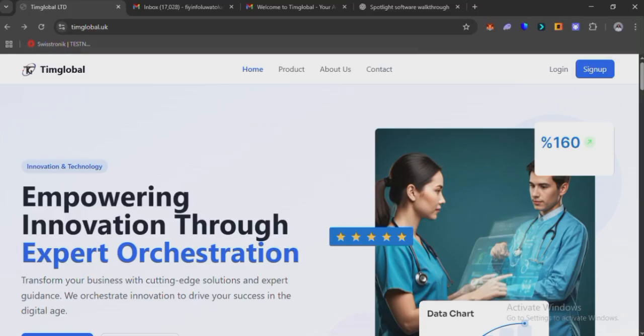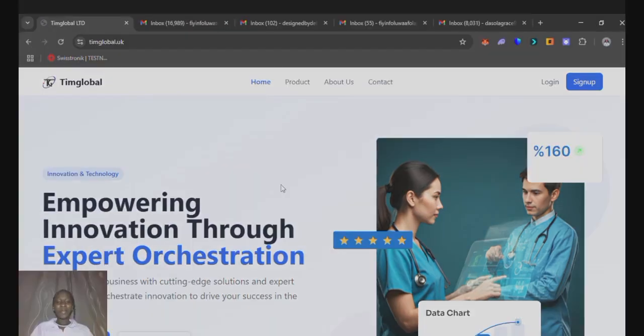You might be wondering how this all started. Well, let's take a walk through Spotlight software by Timglobal. I am Deborah Afolabi, and I'll be taking us on the walkthrough of the Spotlight software. The Spotlight software by Timglobal is an AI-powered platform designed to revolutionize how healthcare providers manage sentiment, optimize team performance,